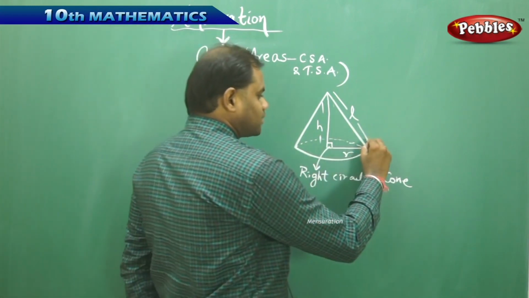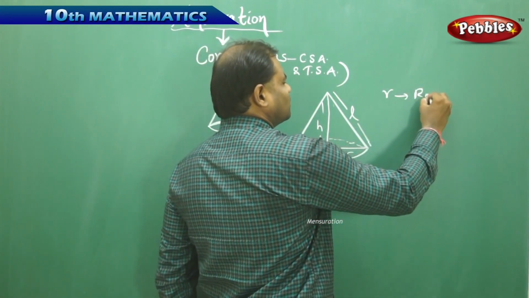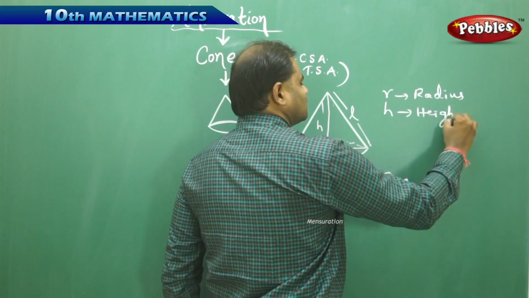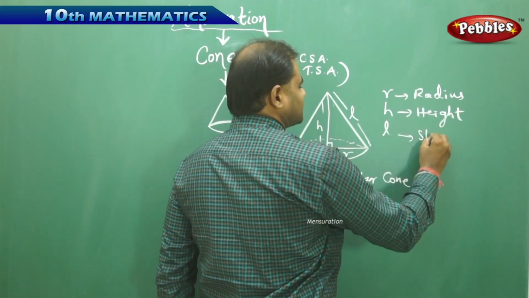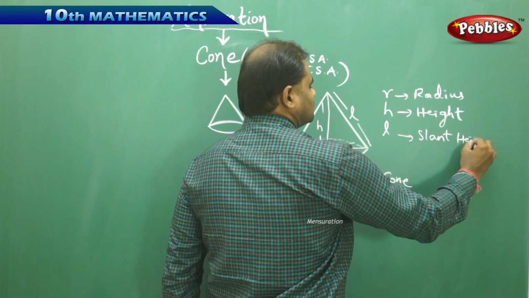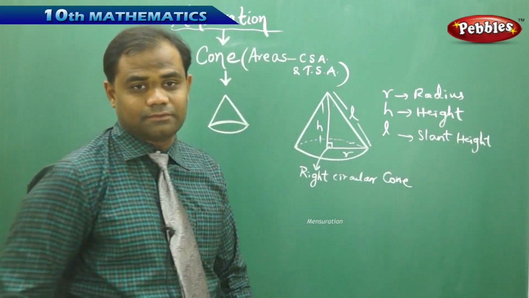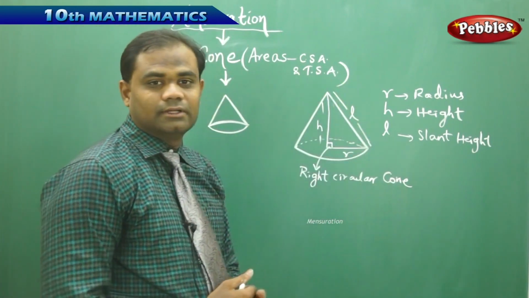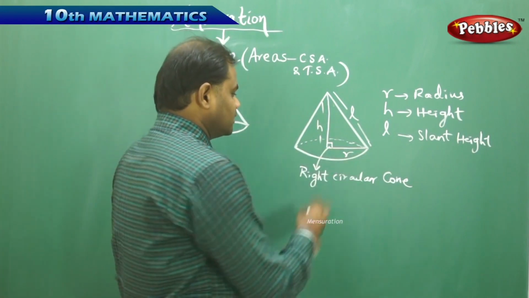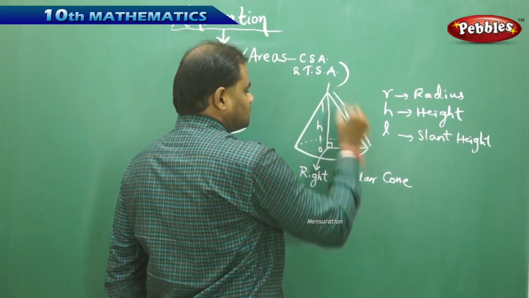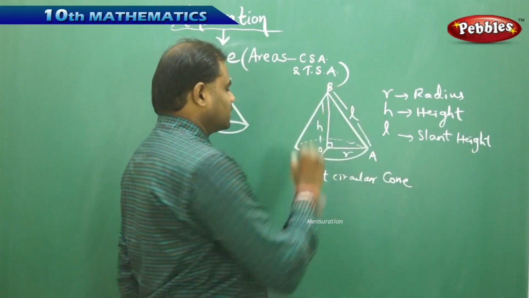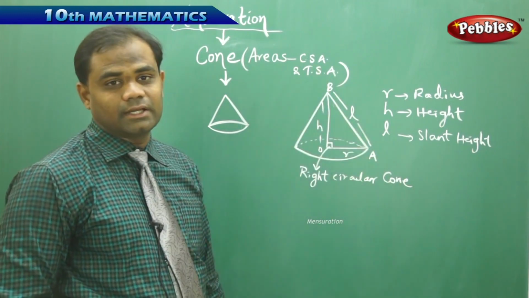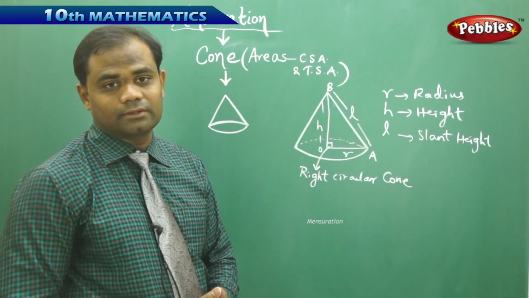So in this case, we have to remember r is the radius of the cone, h is the height of the cone, and l is its slant height, which helps us in finding the curved surface area. The slant height is the height which is considered slantingly on the side. It is the hypotenuse of the right angle triangle. Say I take this as OAB. If this is a right angle triangle OAB inside, then the distance AB will be the slant height, which is the hypotenuse of the right angle triangle.